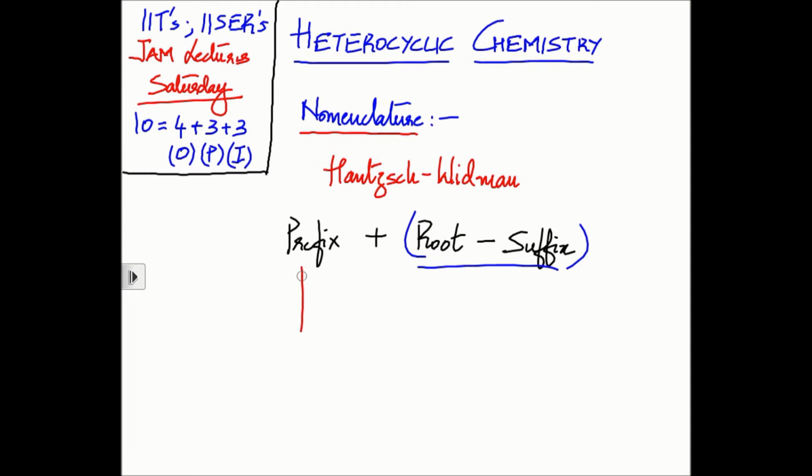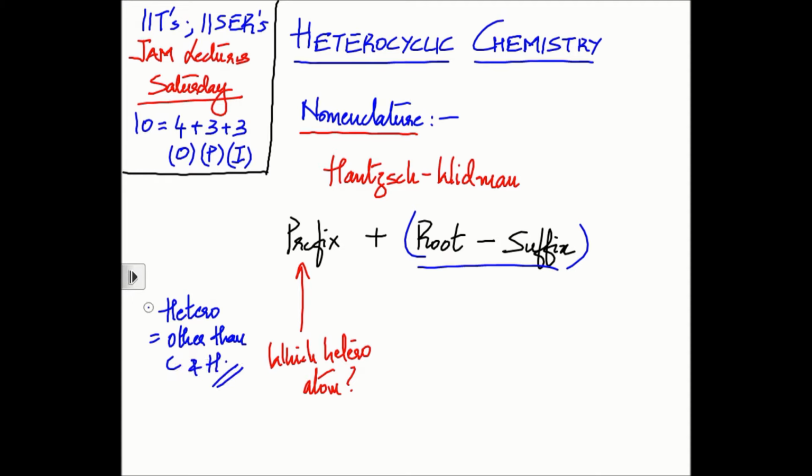What exactly are these three parts supposed to tell you? The prefix in a nomenclature is supposed to tell you which heteroatom you are talking about. What do you mean by a heteroatom, first of all? Most of the ringed systems which we study, like benzene, naphthalene, phenanthrene, anthracene, and so on and so forth, are all called carbocyclic rings. Why do we call them carbocyclic rings? Because they only consist of carbon, and whatever valency is unsatisfied is satisfied by hydrogen. So they are all carbocyclic analogues.